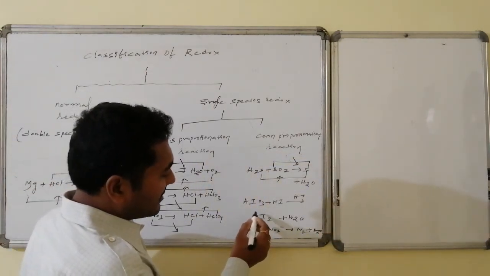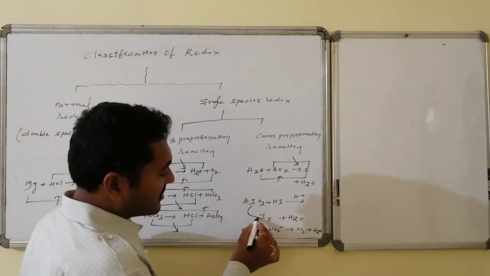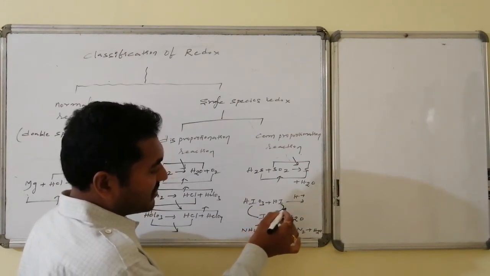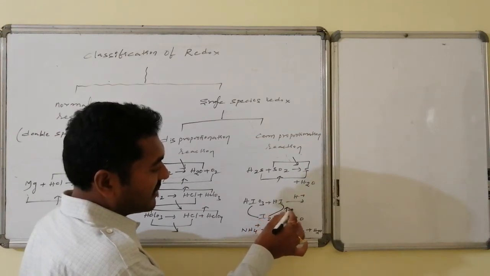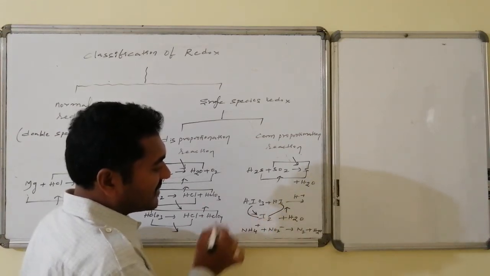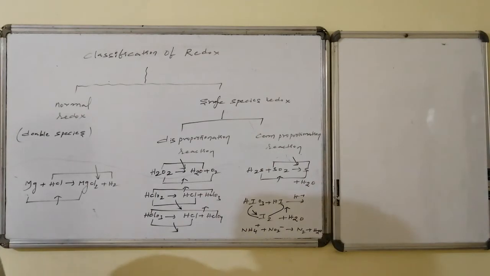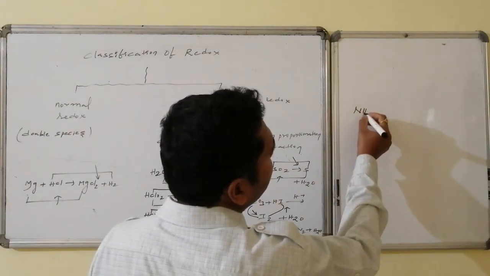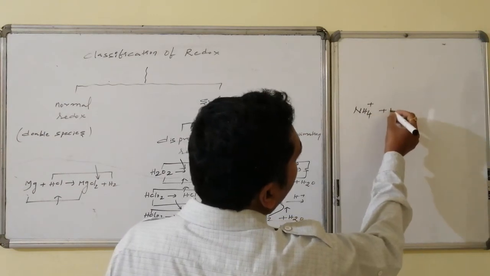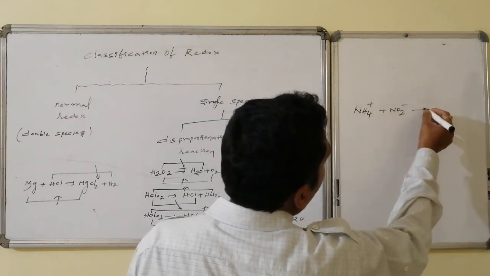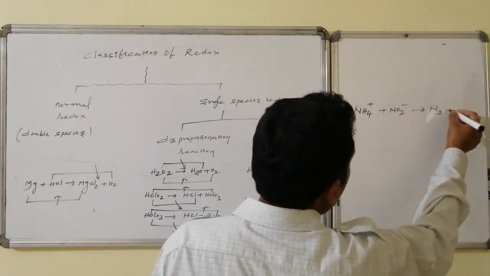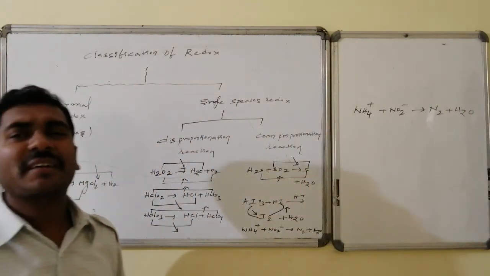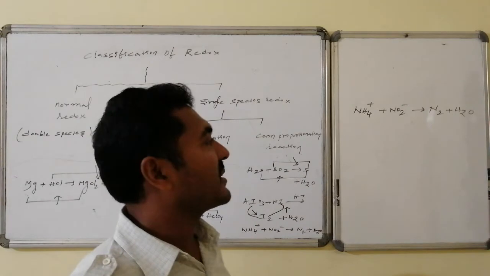Similarly here, +5 is converted to 0, and here -1 is converted to 0. -1 to 0 implies an increment, +5 to 0 implies a decrement in oxidation state. Similarly, ammonia, here I will write the ammonium cation, followed by NO2, followed by water molecule formation. I am not writing the spectator ions; I will explain what a spectator is.